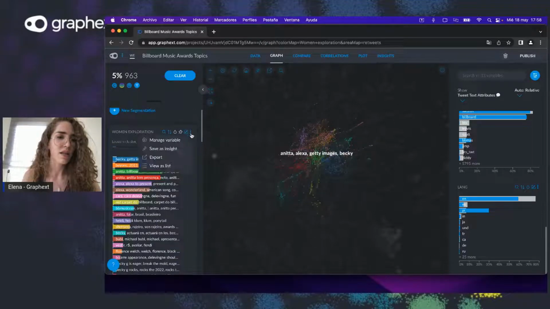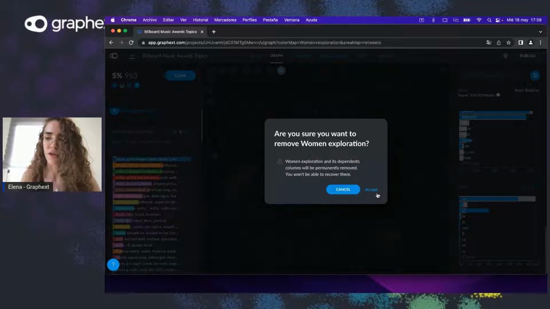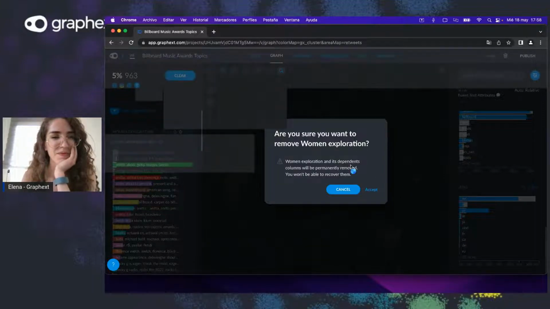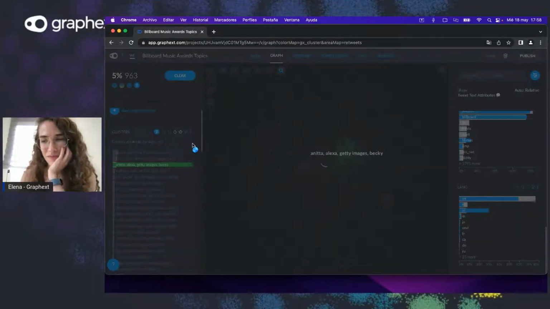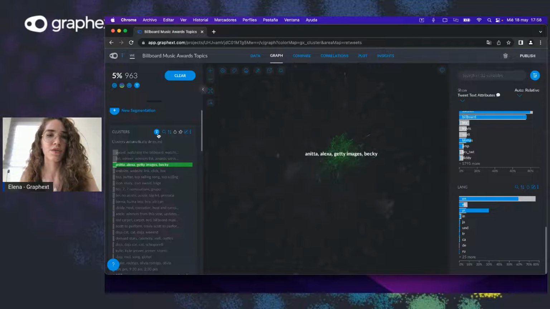So let me delete this. It's not really that important for our exploration. I do want to delete it. And let's remain in tweet text attributes in this grouped variable that we have automatically created with the project, right?